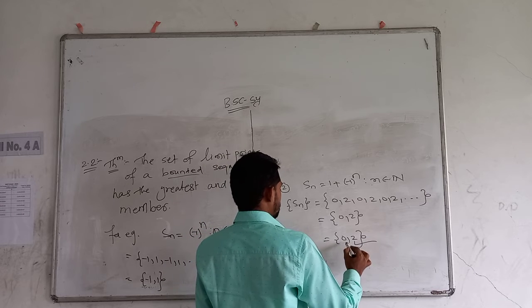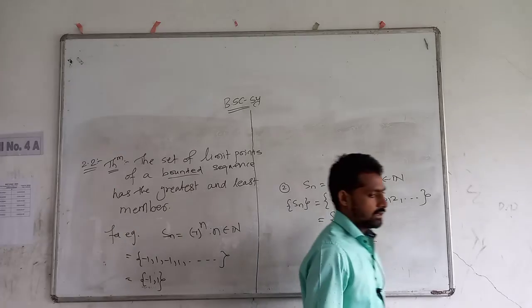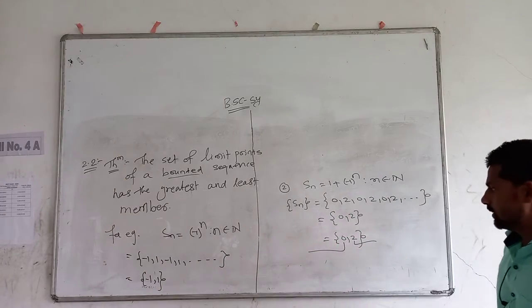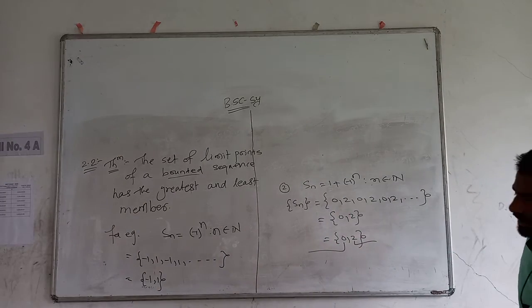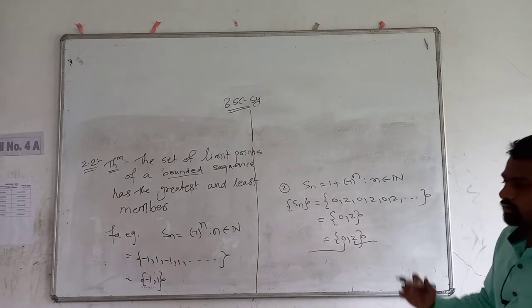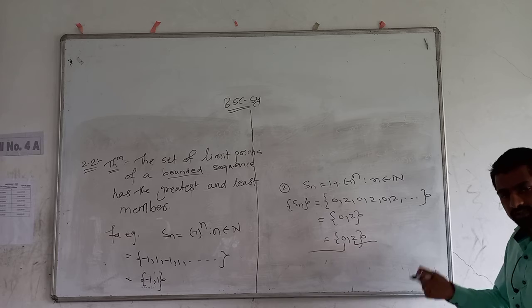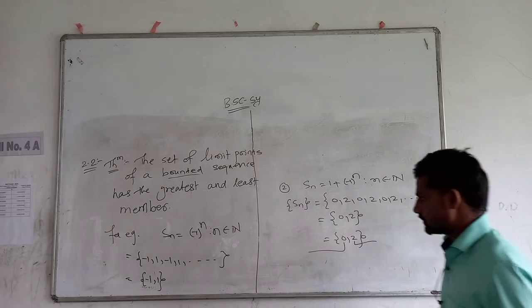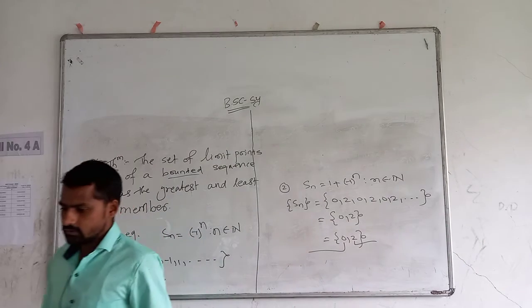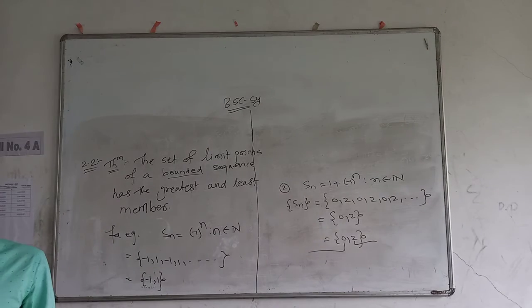It always has a greatest member and it always has a least member. So what is meant by greatest and least member? Greatest member is the first upper bound and it belongs to the set. Least member is the first lower bound and it belongs to the set. So this is about the greatest and least member.